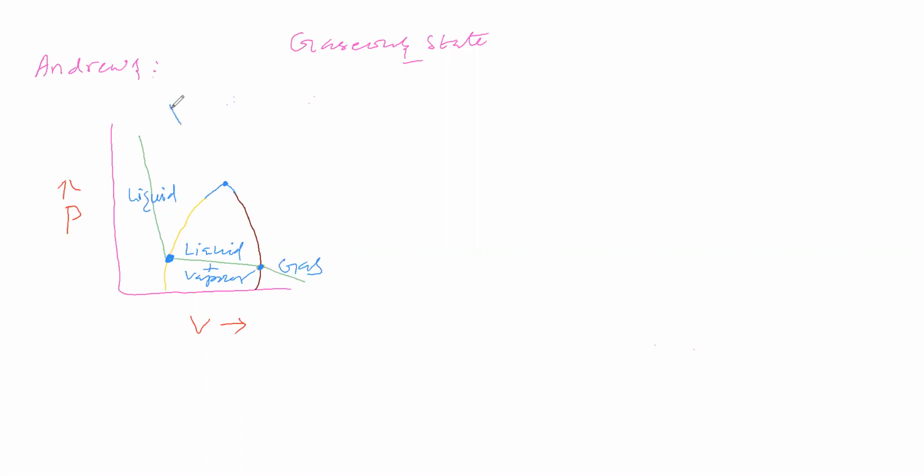We will get the graph like this. The temperature is this much. The graph comes like this. Now, let us see the physical state at points other than that point. Here, gas.